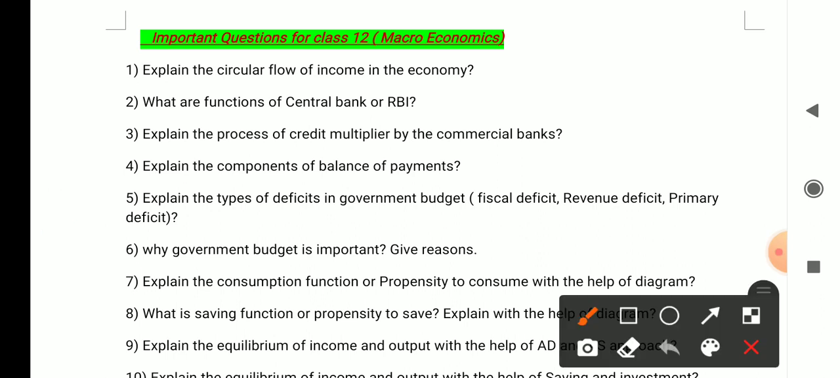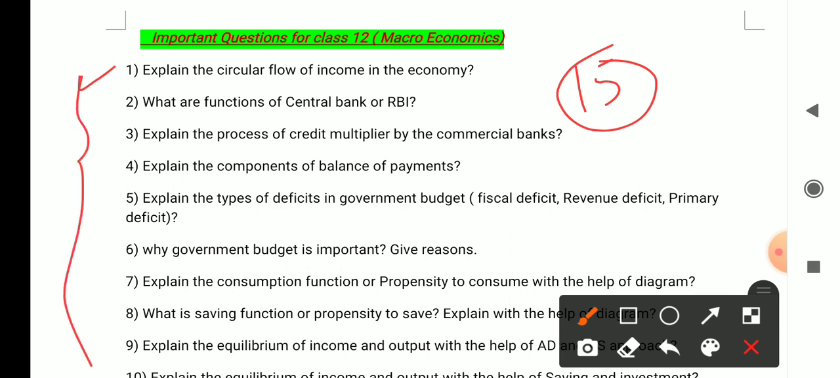And today we'll talk about the very important 15 questions for the CBSE students which might be asked in the board examination, and these are the long questions. Out of these 15 questions you will definitely see a few in the exam. So please prepare these 15 questions. You will be able to score very well in economics.